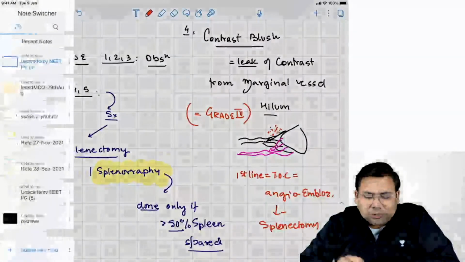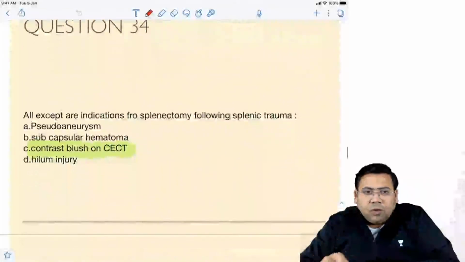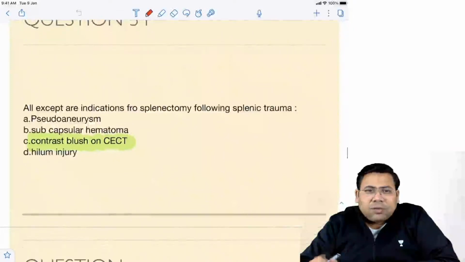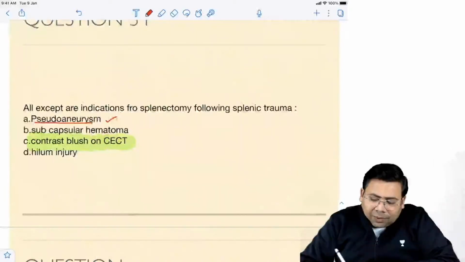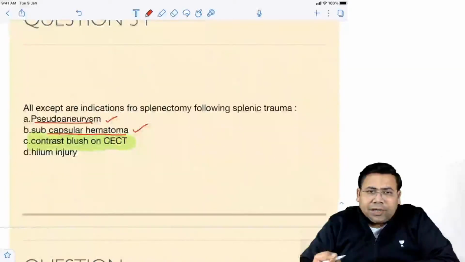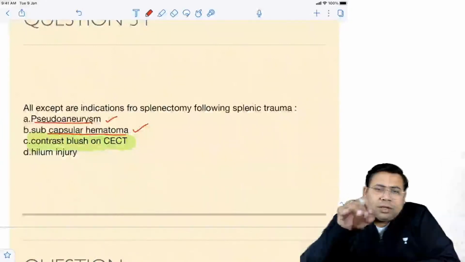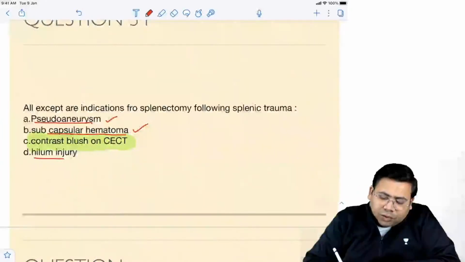So let us get back to the question. All except are indications for splenectomy in splenic trauma. Pseudoaneurysm, yes, otherwise it will rupture. Subcapsular hematoma, absolutely right, because the subcapsular hematoma is going to erode into the splenic parenchyma. Hilum injury, of course.